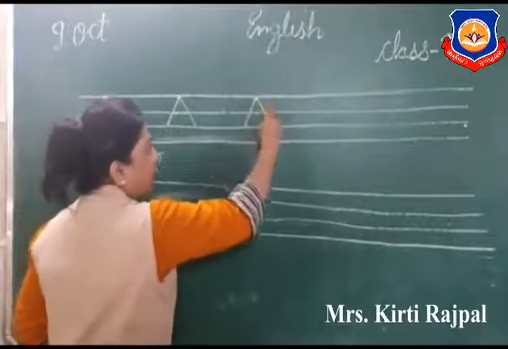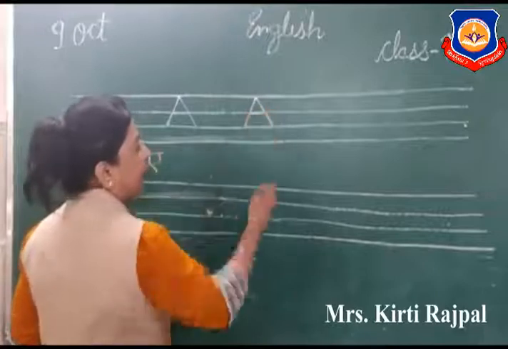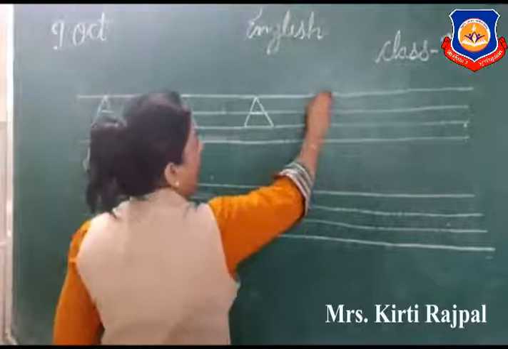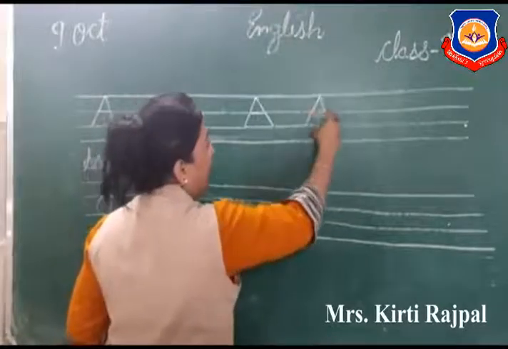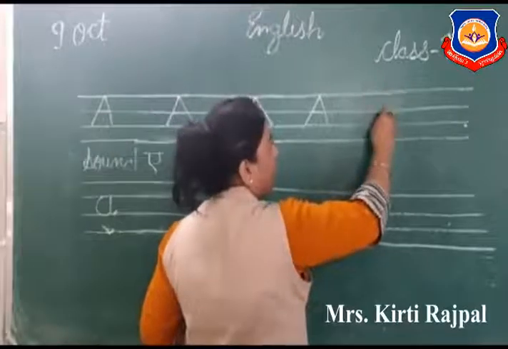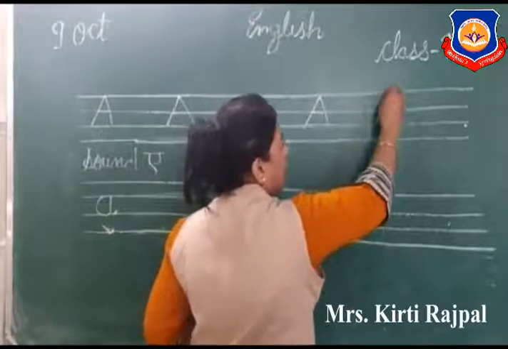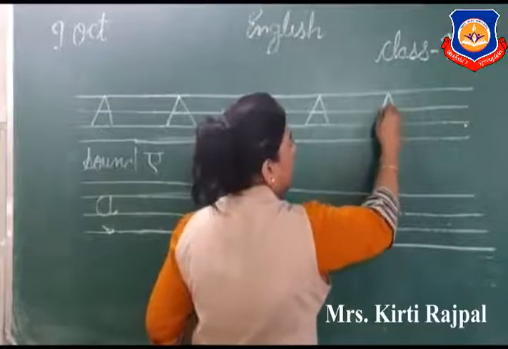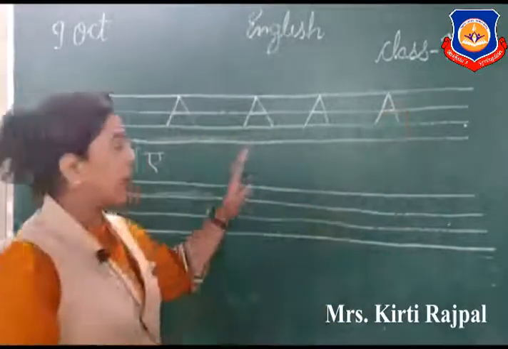So what we write, kids? This is a capital A. A makes sound A. A apple. A ant. A aeroplane. A ambulance. A axe. Okay. So this is letter A.